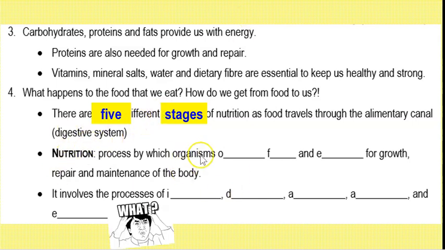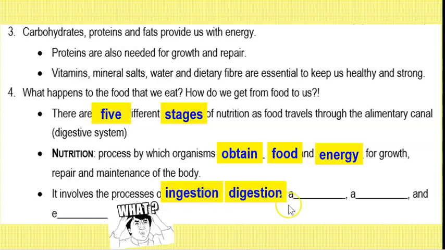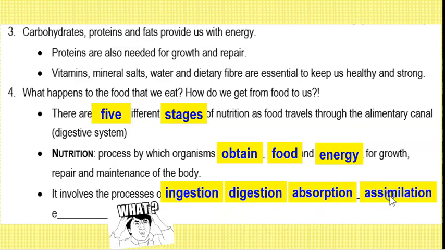Okay, so nutrition is a process by which organisms obtain food and energy, and there are 5 main stages, starting with ingestion, digestion, and then after digestion we need to take in the digested food into our cells, and this is known as absorption. Then after the cells take in the food, they still need to do something with it, right? Because for example, when you earn your salary or money, you need to make sure that you can use it. Just like your cells, after they absorb the food, they also need to make sure that they must be able to use the food. And this process is known as assimilation.